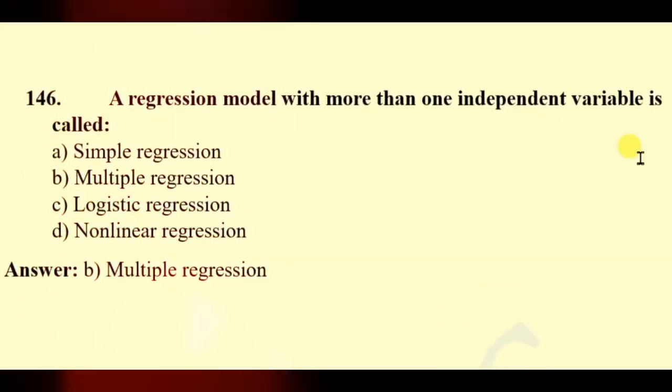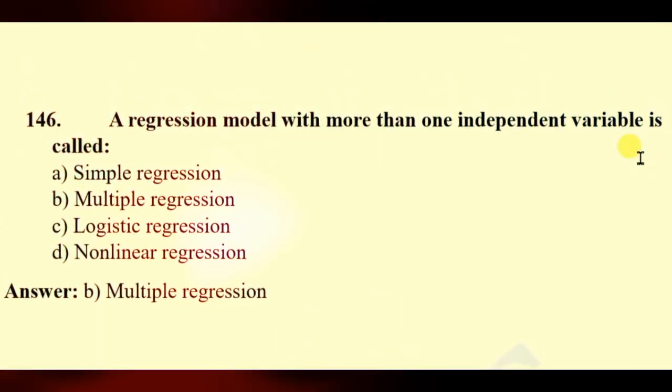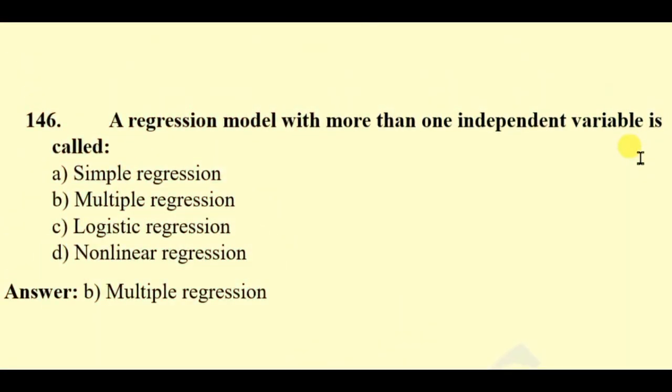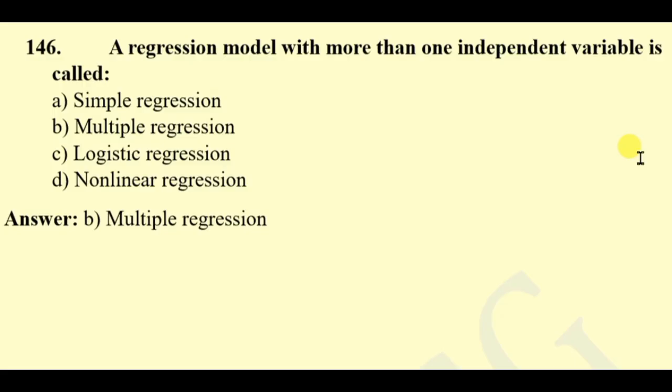Question 146. A regression model with more than one independent variable is called simple regression, multiple regression, logistic regression, non-linear regression. Here the right answer will be multiple regression.